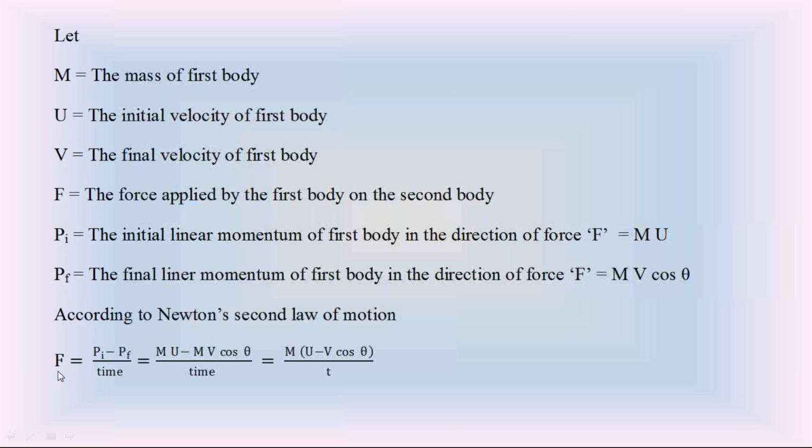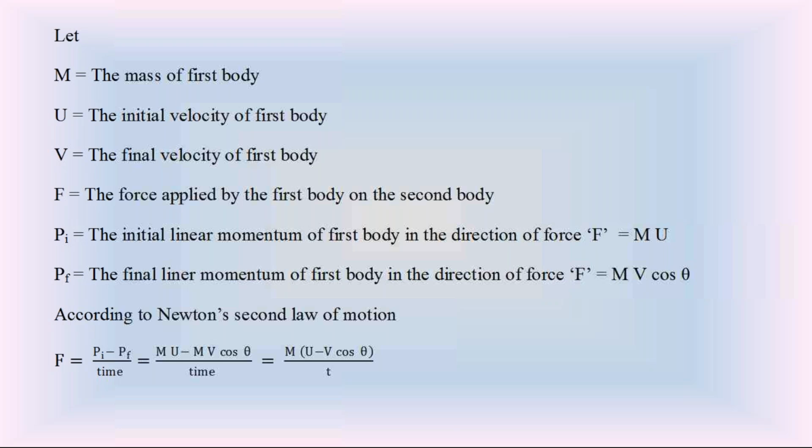According to Newton's second law, force F is equal to the rate of change of linear momentum of the first body: (mu minus mv cos theta) by time. So (m by t) into (u minus v cos theta). Again, m by t is called the mass per second. Like that you can apply Newton's second law to find out the force applied by the first body on the second body.